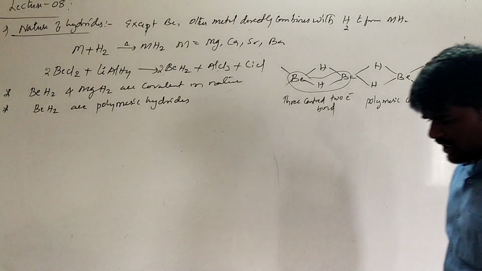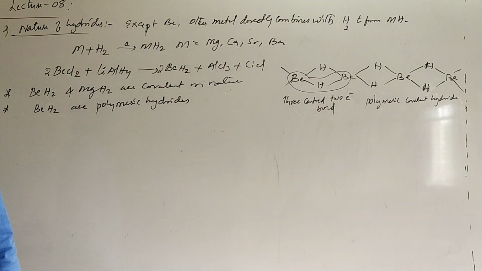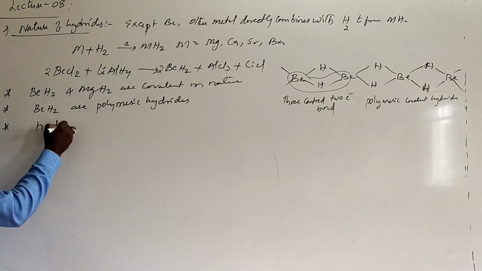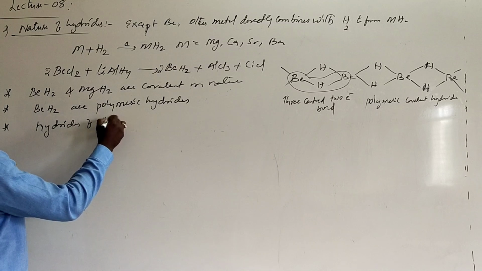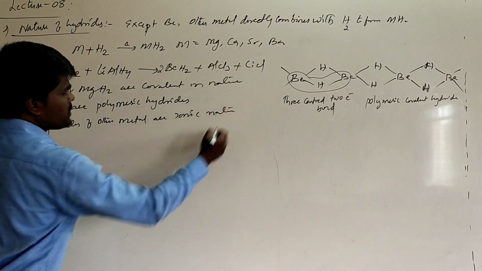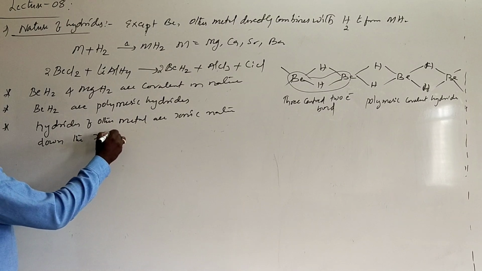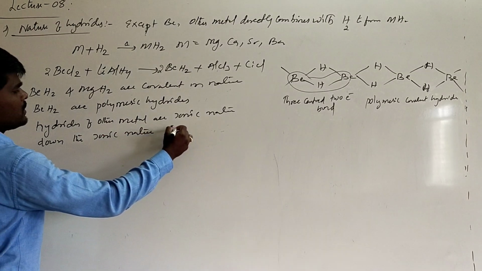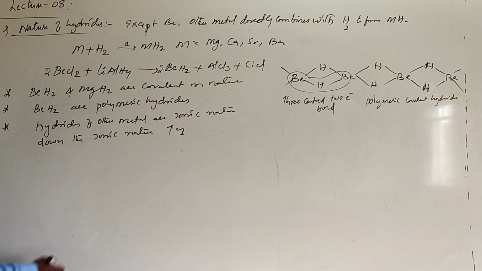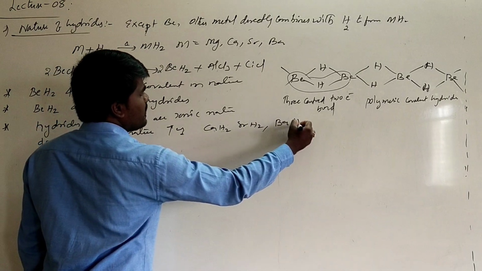Generally, the hydrides of beryllium are covalent as well as polymeric in nature, with banana bonds, or 3 centered 2 electron bonds. The hydrides of other metals are ionic in nature. Down the group, ionic nature increases. That is, calcium hydride, strontium hydride, and barium hydride are ionic in nature.